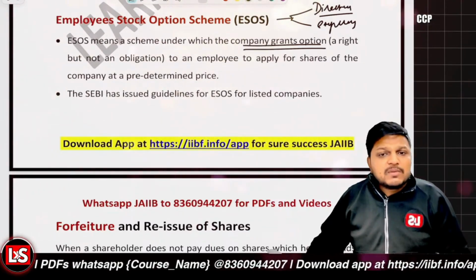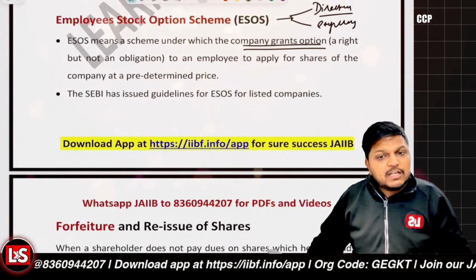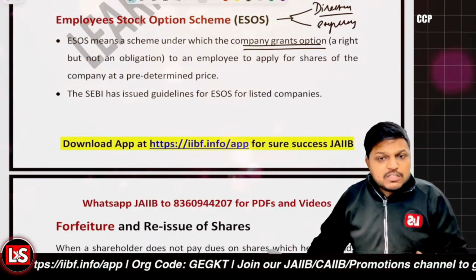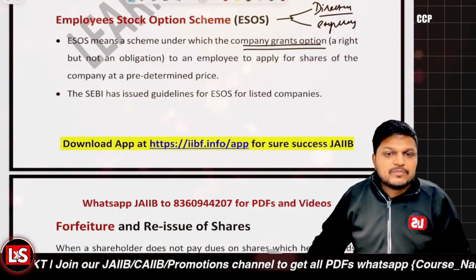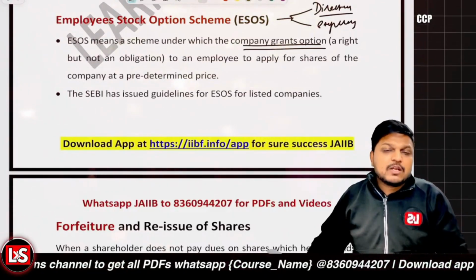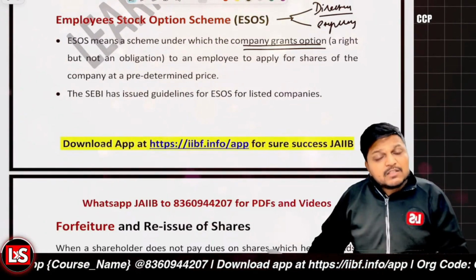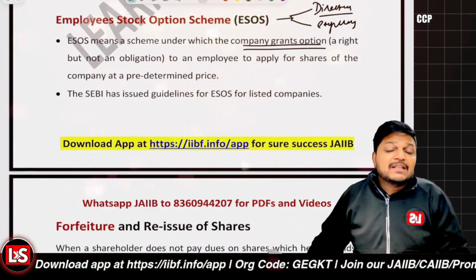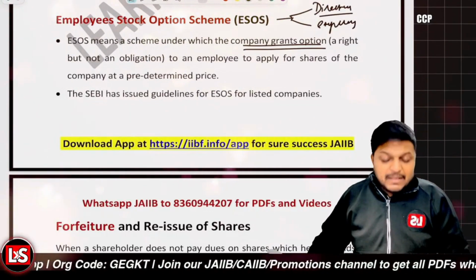So permanent employees are eligible, directors are eligible, and like I told you, the persons who were eligible for the sweat equity are eligible in this scenario also. But promoters are not eligible for ESOS. Directors who hold more than 10% of the equity are also not eligible. And a minimum of 1 year must have elapsed since the company commenced business before giving the option. A special resolution at the general meeting is mandatory, and the company is to maintain an ESOP register.